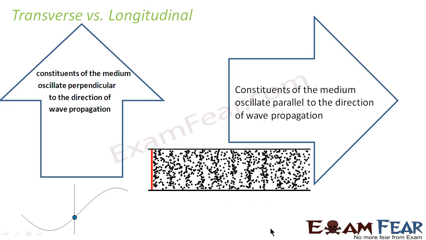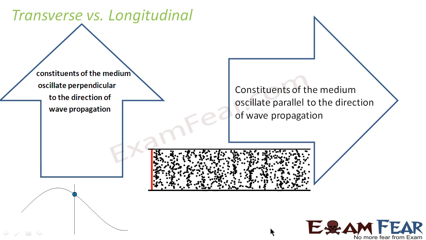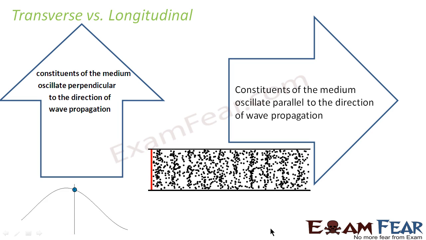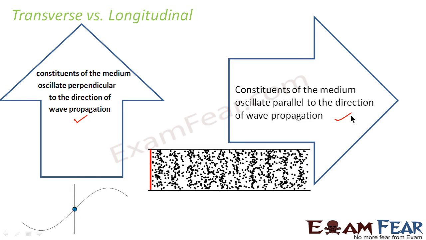Let us look at a quick review of whatever we studied, transverse versus longitudinal. What are transverse waves? As the arrow indicates, in a transverse wave, constituents of the medium oscillate perpendicular to the direction of propagation. Whereas in a longitudinal wave, constituents of the medium oscillate parallel to the direction of propagation.